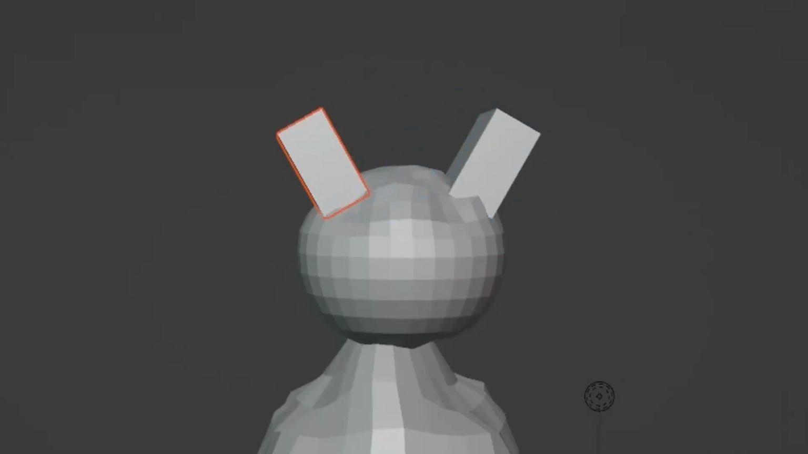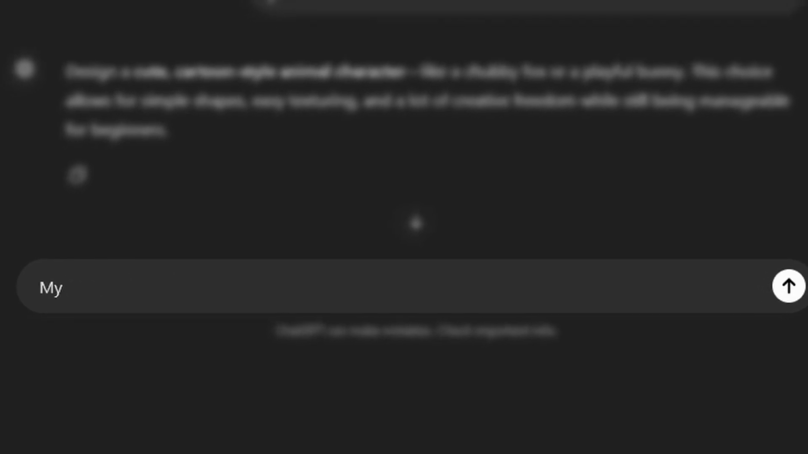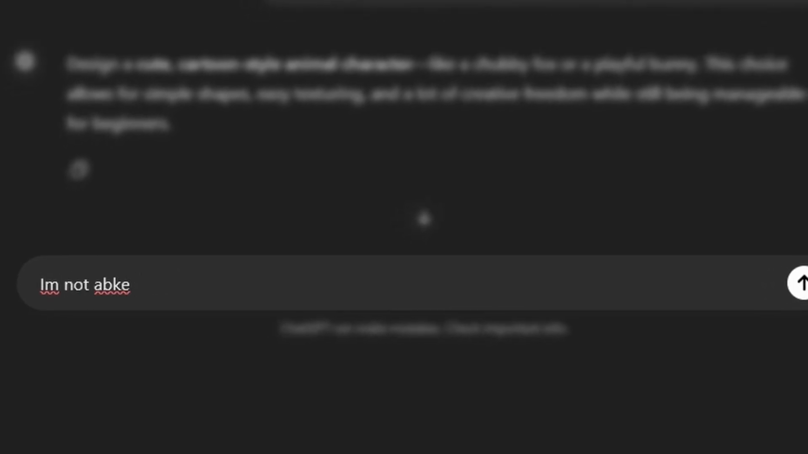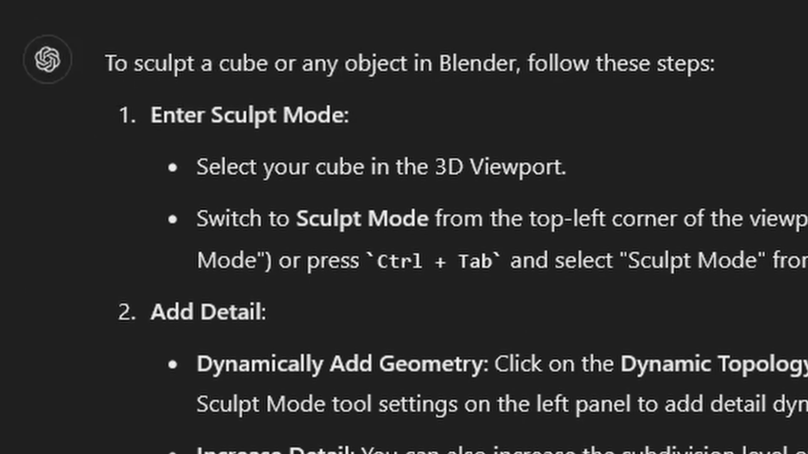But alas, I was denied my sculpting privileges by the Blender gods, and I had to retreat back to my artificial intelligence overlords. I can't sculpt a cube. How to do it? Enter sculpt mode, add detail. No, I know how to sculpt. I'm just not able to sculpt this.